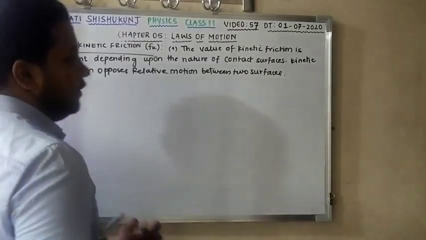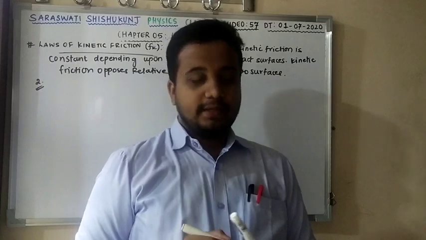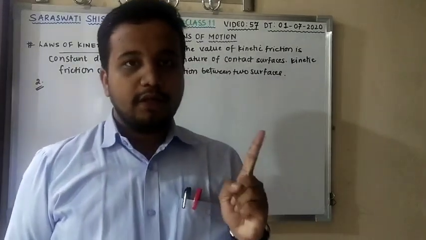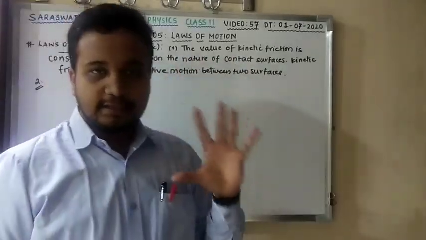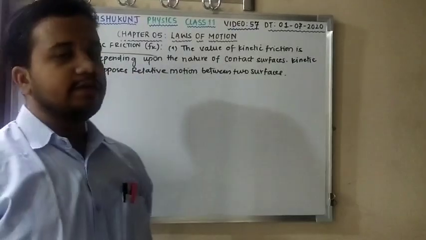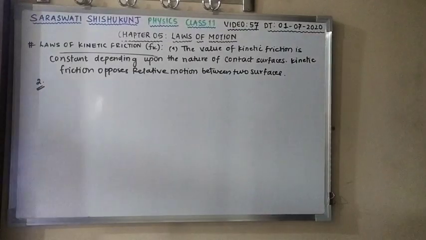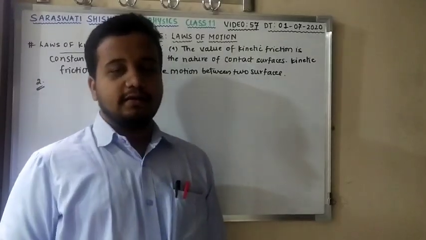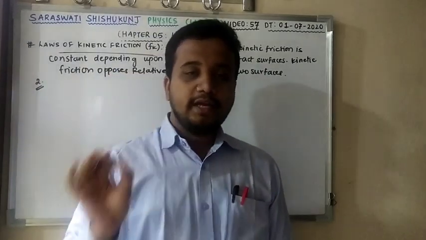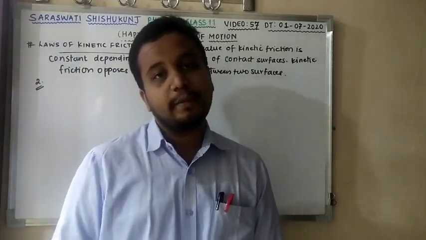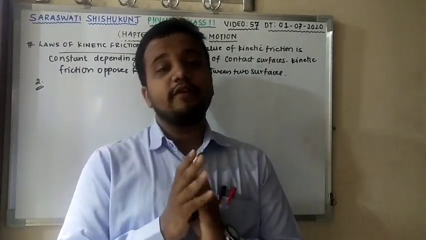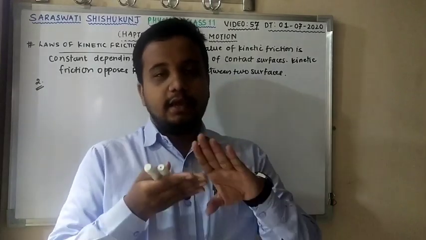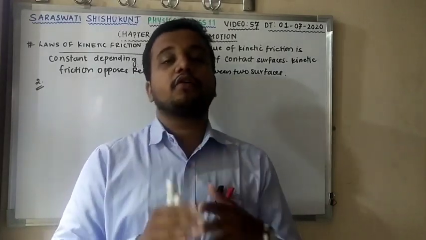The first point is that the value of kinetic friction is constant depending upon the nature of contact surfaces, and kinetic friction opposes relative motion between the two surfaces. Moving to the second point: kinetic friction is independent of the area of contact, so long as the normal reaction remains constant. If the normal reaction remains constant, then kinetic friction does not depend upon the area of contact, whether it is large or small.